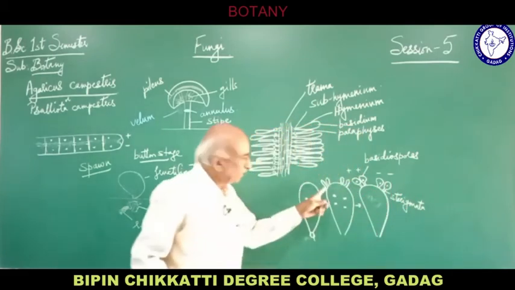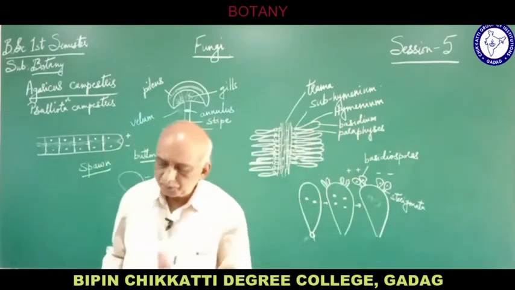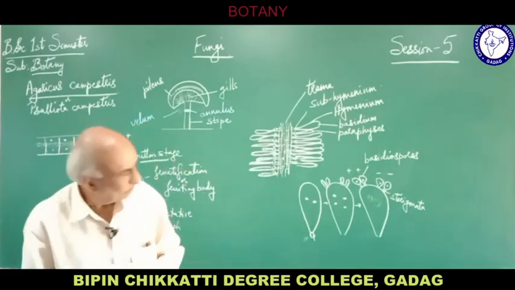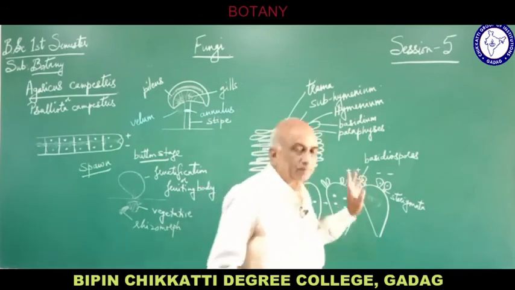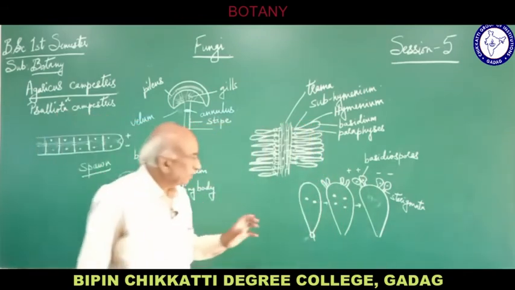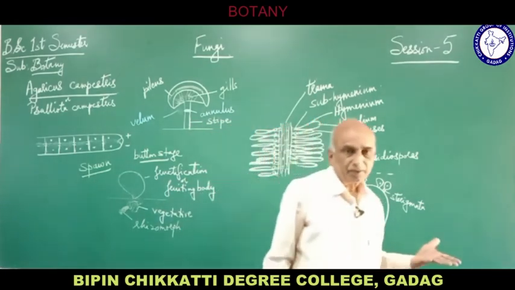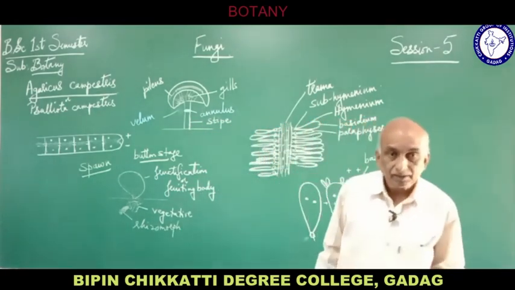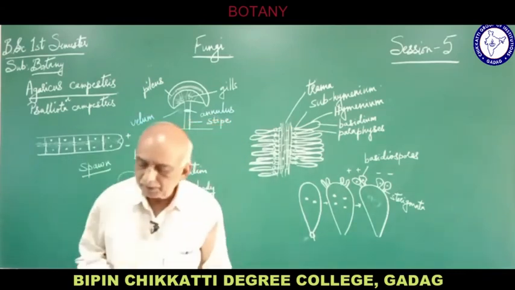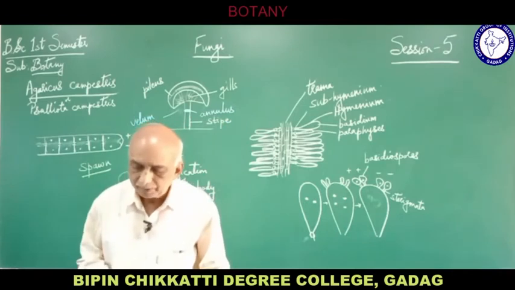So actually the sterigmata are small projections which we can see from the tip of the basidium. They originate. Now initially the basidium is binucleate, as the normal cell. So these nuclei will divide, and this nuclei will divide to form 4 daughter nuclei.